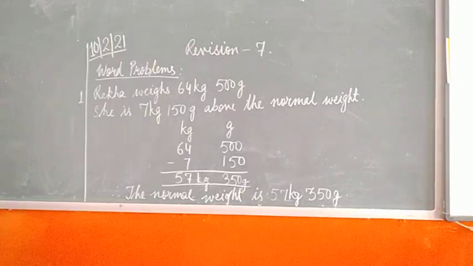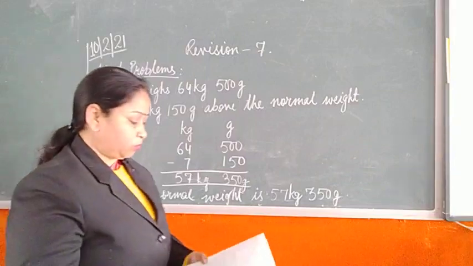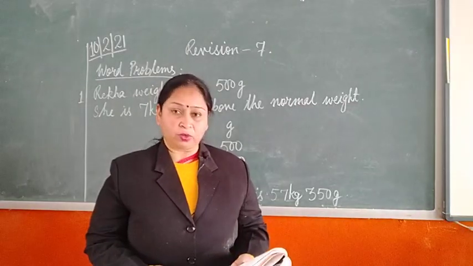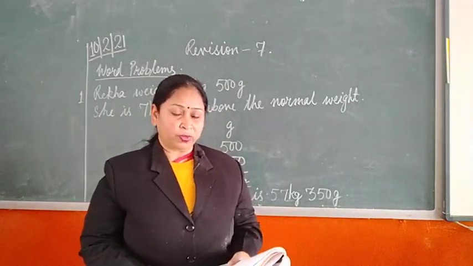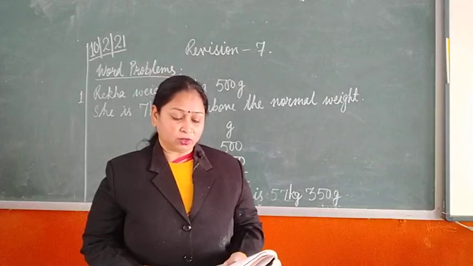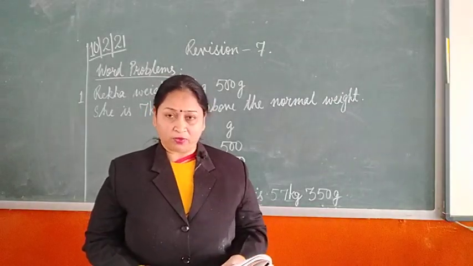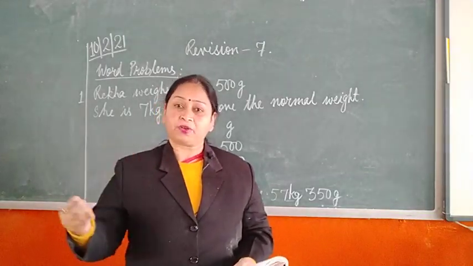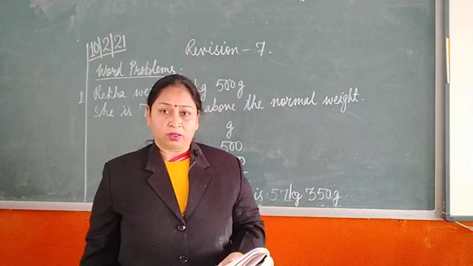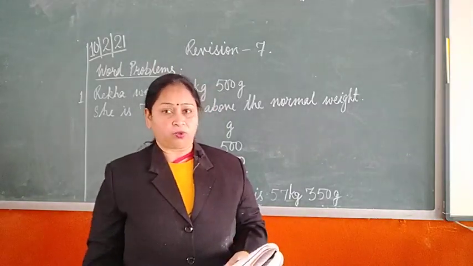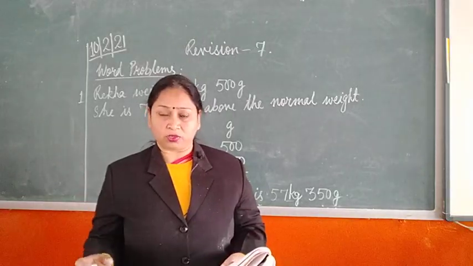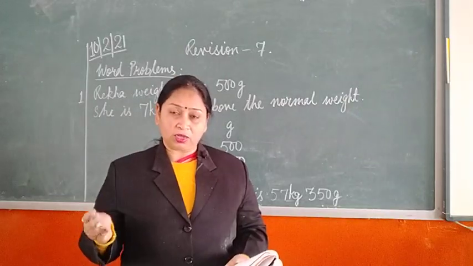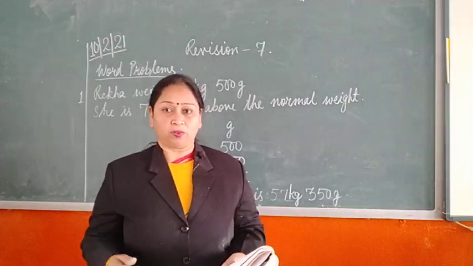So let us have a look for the word problem given in metric measure. It is given on page 165 and you have already taken down. Once again let us have this revision. Rekha weighs 64 kg 500 gram, which is 7 kg 150 gram more or above the normal weight. Okay. So what is the normal weight? This is the question. The weight of a girl is given and it is told that she is 7 kg 150 gram above the normal weight.